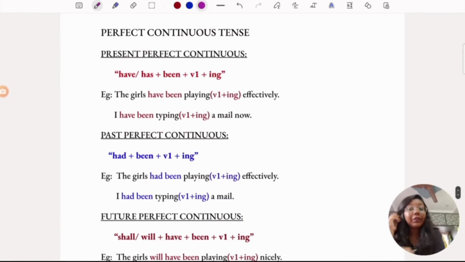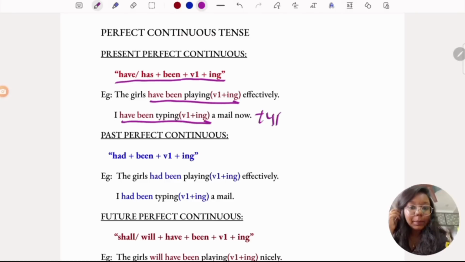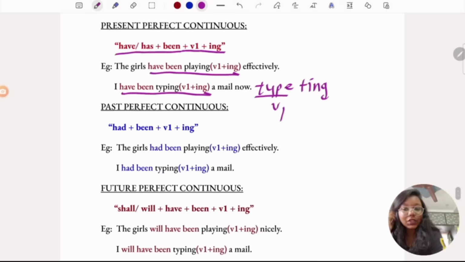So coming to the perfect continuous tenses, first being present perfect continuous. The structure of present perfect continuous tense is have or has plus been plus verb 1 plus ing. The girls have been playing effectively. I have been typing a mail now. If you see, it's type plus ing. It's the same for all the previous examples too. It's V1 plus ing.